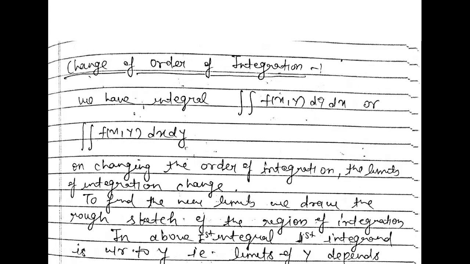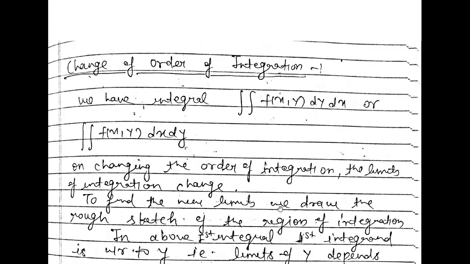If dy dx order is given, that means y depends on x, so our y limit will be in terms of x. If dx dy order is given, then the x limit will be in the form of y, and the y limit will be constant. So one will be variable and the other one will be constant limit, right?